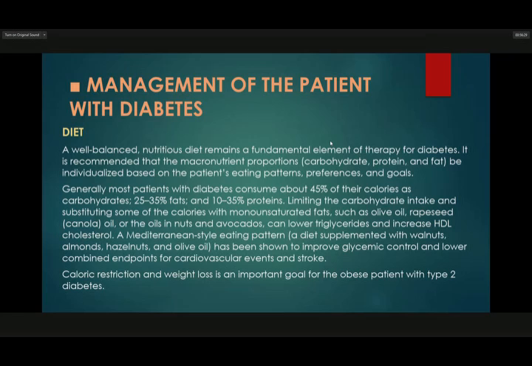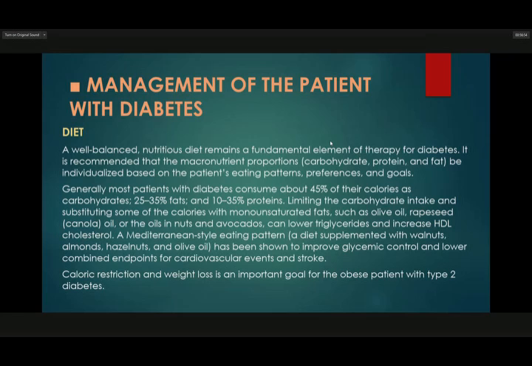So, limiting the carbohydrate intake and substituting some of the calories with unsaturated fats such as olive oil, rapeseed or canola oil, or the oil in nuts and avocados can lower triglycerides and increase HDL cholesterol.